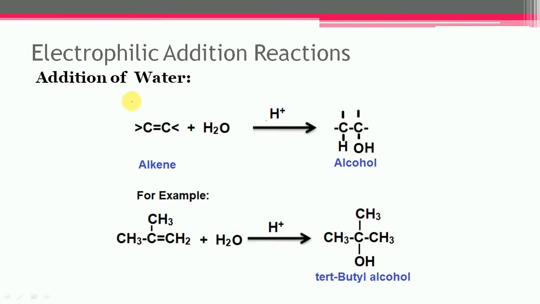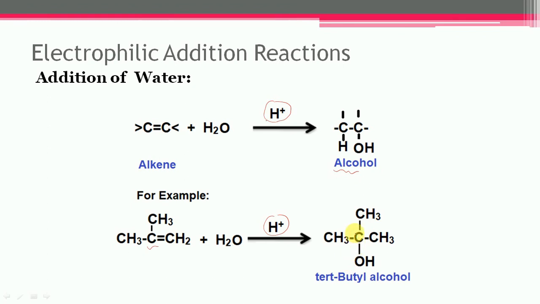Next is the addition of water to alkenes. In this case, the more reactive alkene directly adds water in the presence of dilute acid and it can yield the alcohols. This reaction will take place in the presence of sulfuric acid. Let us see the example. In this case, water is added to alkene in the presence of sulfuric acid and tertiary butyl alcohol will get formed.